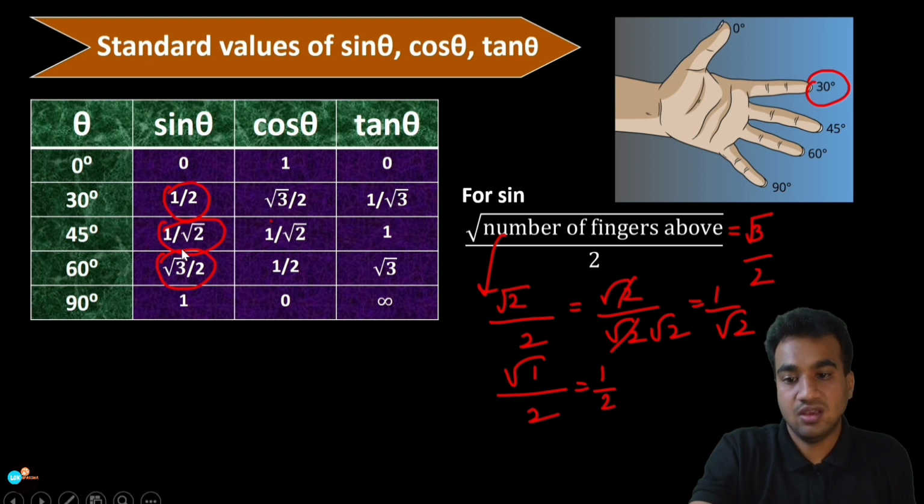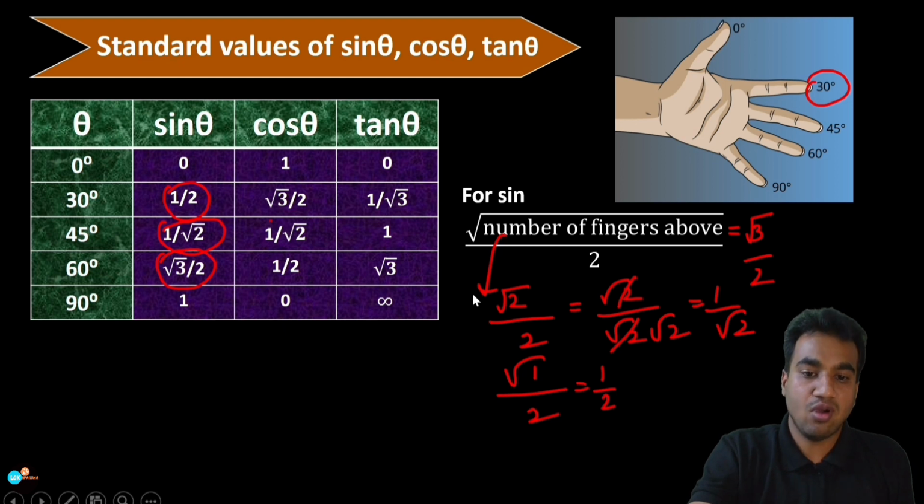But actually, these numbers and values you have to remember immediately. You have to be in a position to answer: what is the value of sine 45? 1 by root 2. What is the value of sine 60? Root 3 by 2. What is the value of cos 30? Root 3 by 2. You can answer like this only if you practice. Otherwise it is very difficult in NEET and JEE exams.